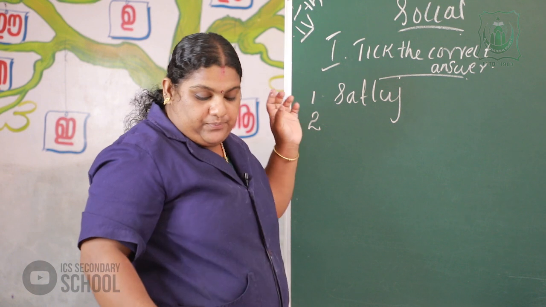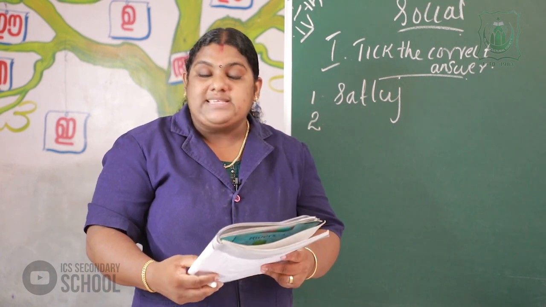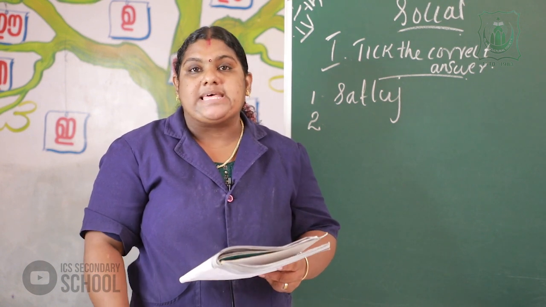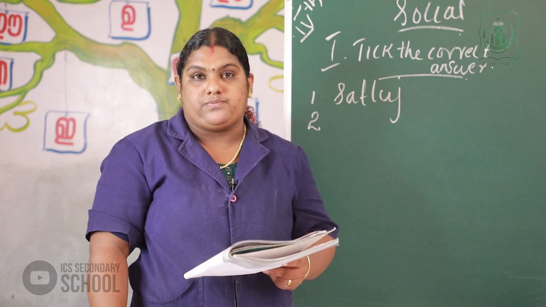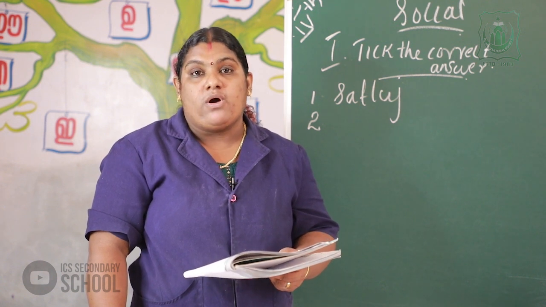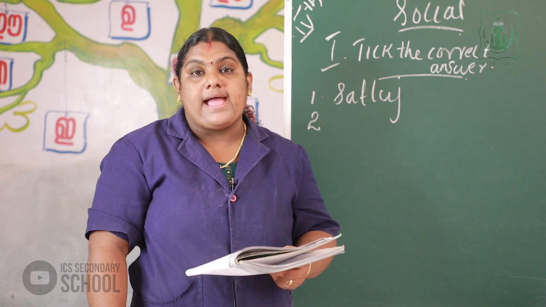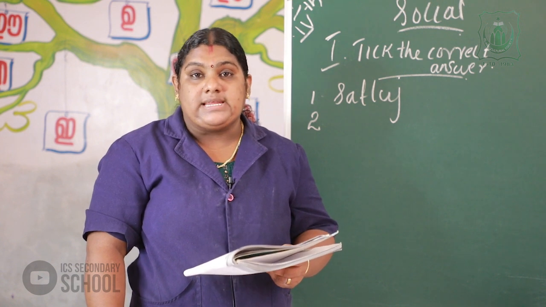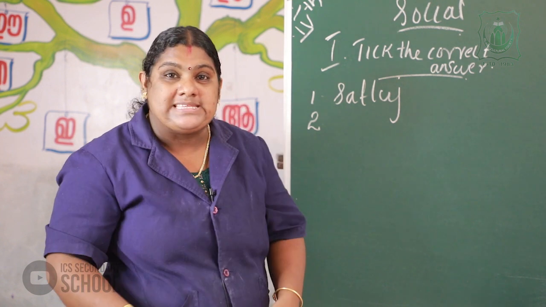The second one: what is the mixture of pebble, sand and silt called? The answer is alluvium.